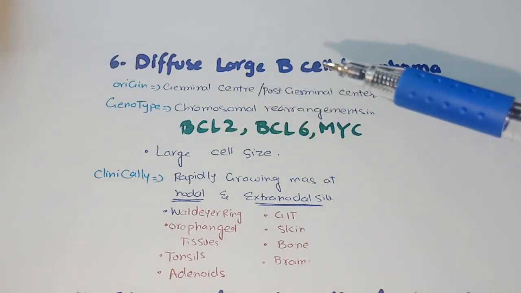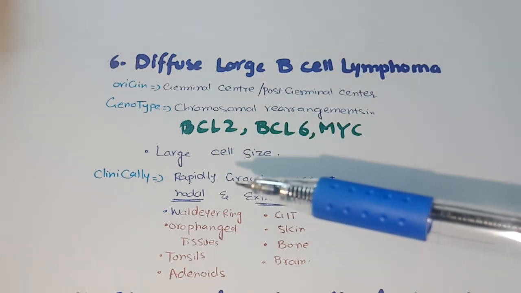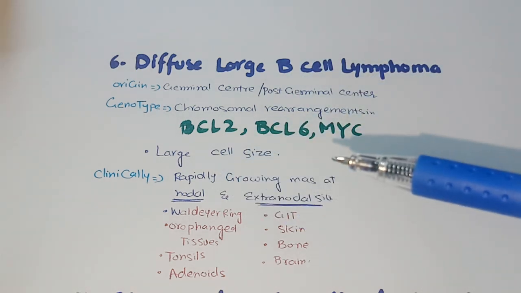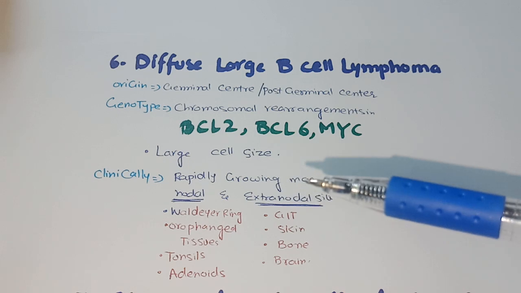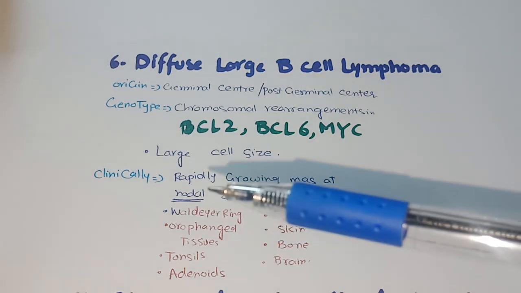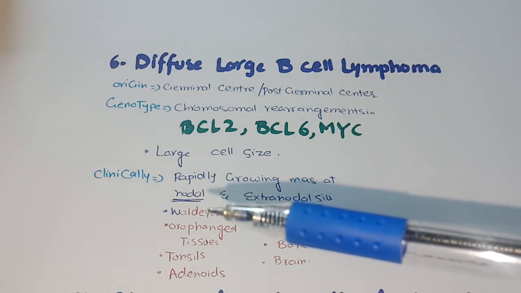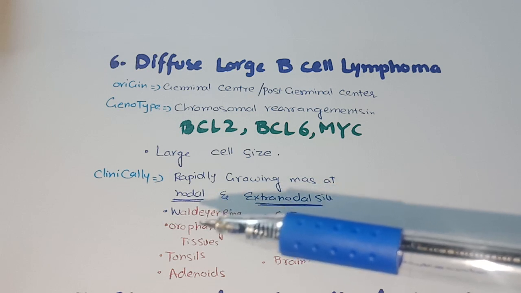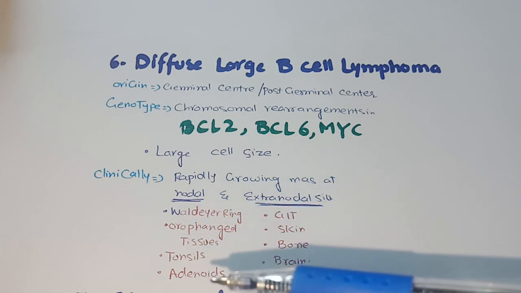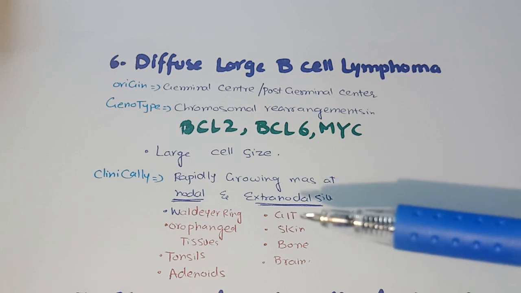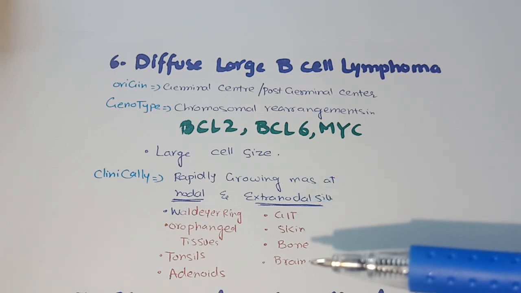B shows that they have BCL2, BCL6 mutation. Diffuse large B-cell lymphoma presents with rapidly growing masses at both nodal and extranodal tissues. Nodal tissues which are involved are Waldeyer ring, oropharyngeal tissues, tonsils, and adenoids. Extranodal sites are GIT, skin, bone, and brain.